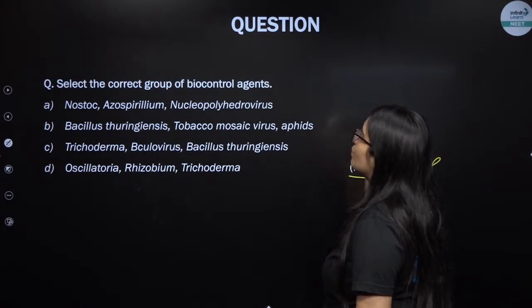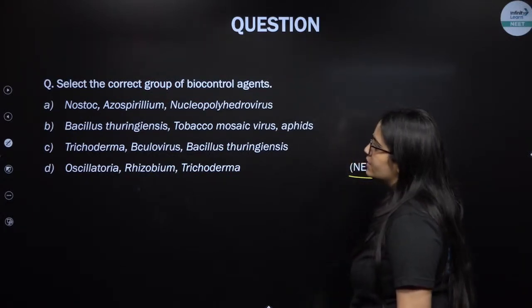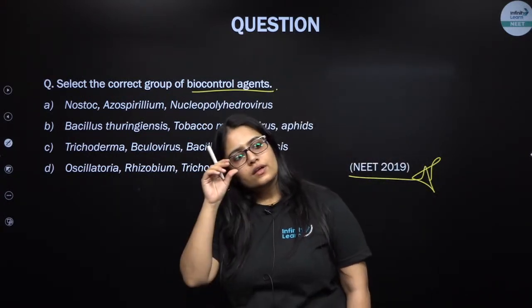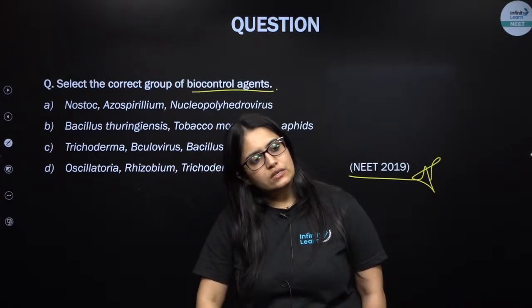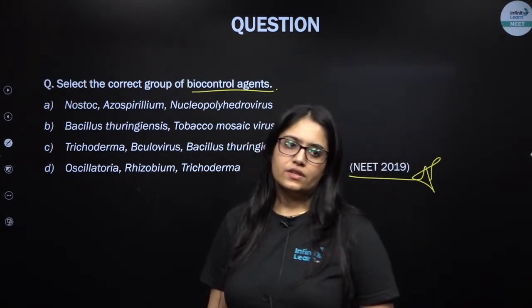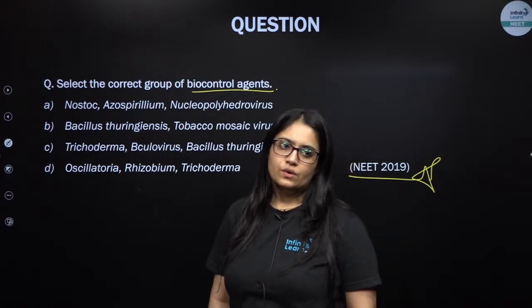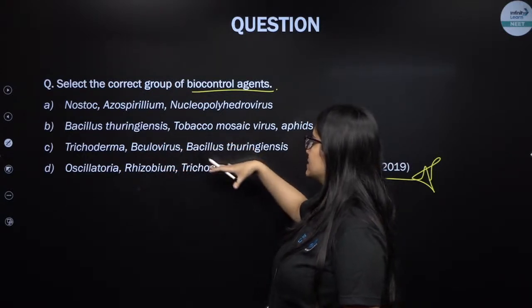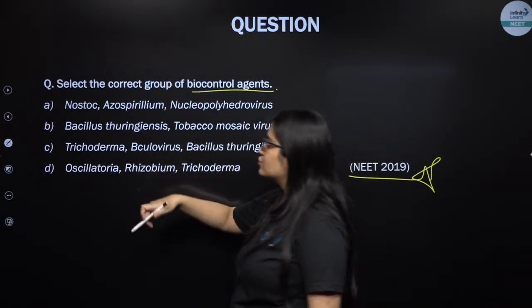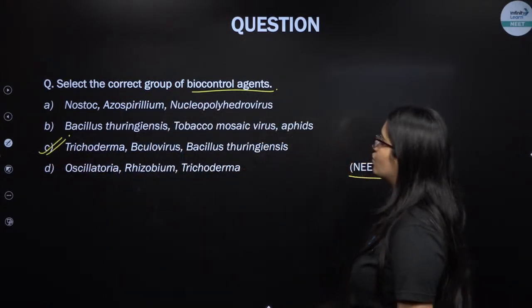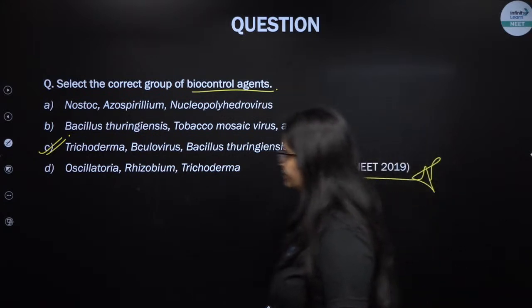Select the correct group of biocontrol agents. Can you now choose the group of biocontrol agents? Come on guys, choose the option that contains only biocontrol agents. Nikhil, Sunil, Savita, Hamesh, what do you think? Yeah, that's absolutely correct. Trichoderma, baculoviruses, Bacillus thuringiensis, all are actually biocontrol agents. That's absolutely correct.